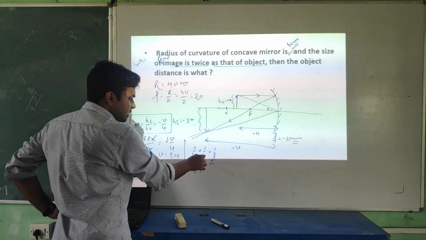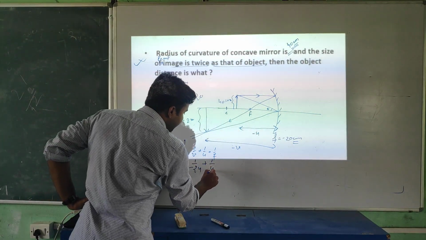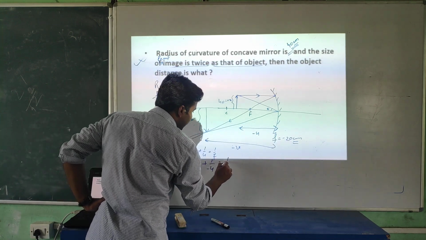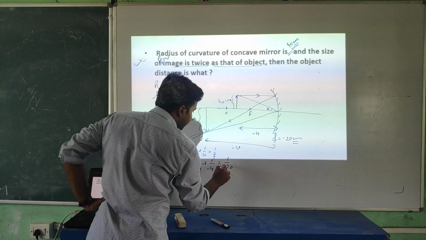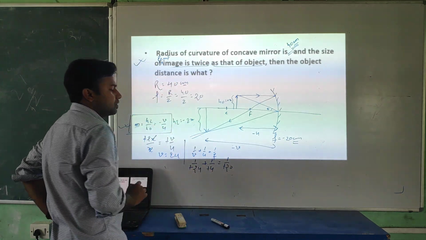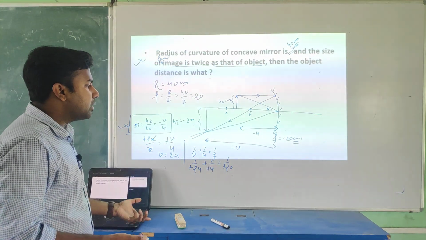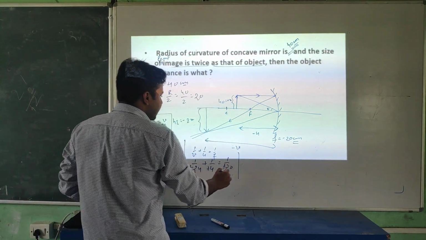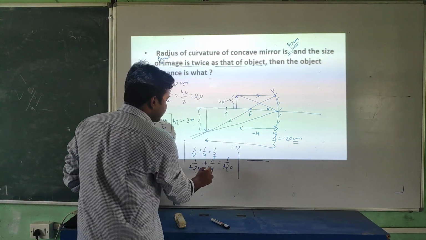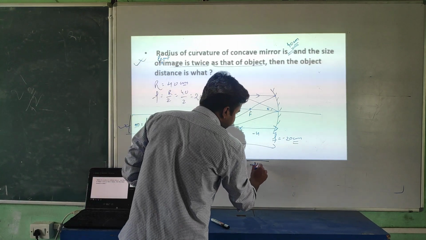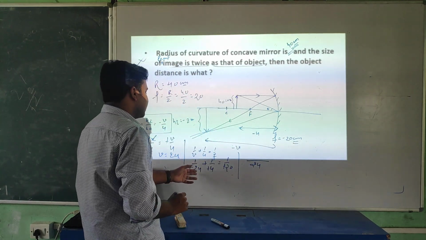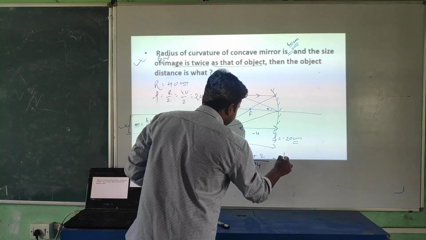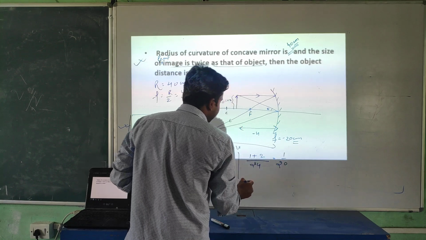what, student? Look at this. u is negative again. We'll write negative. f is also negative. So here you will add 1 by minus of 20. This minus cancels out. All denominators with the minus sign we can cancel out. Is it or not? Very simple. Now here the LCM 2u, LCM is what, student? 2u, sorry. Here you will get 1 plus 2 equal to 1 by 20.